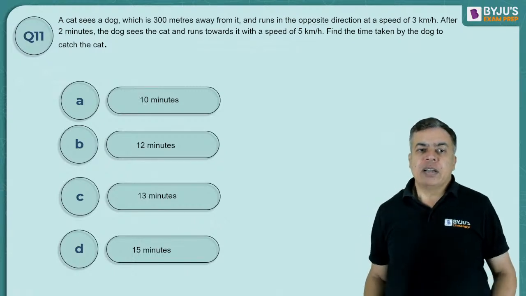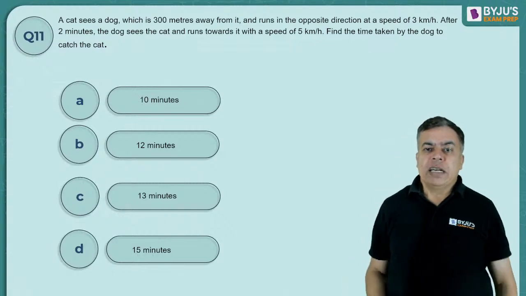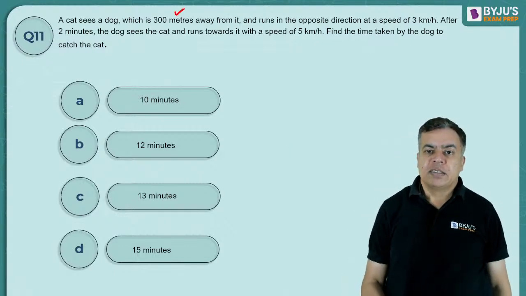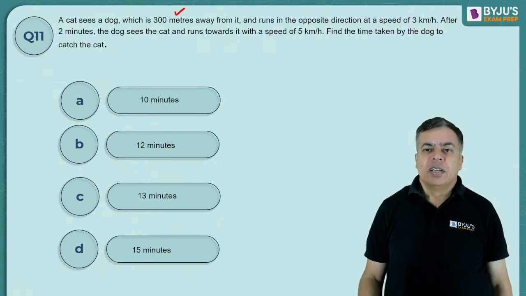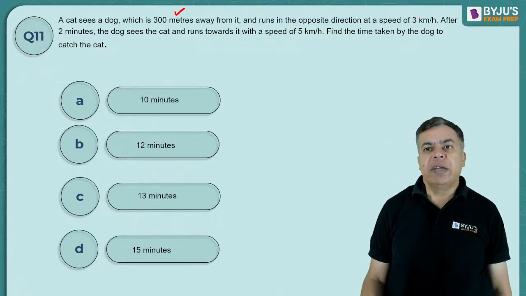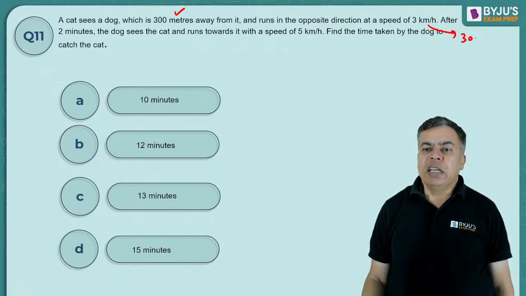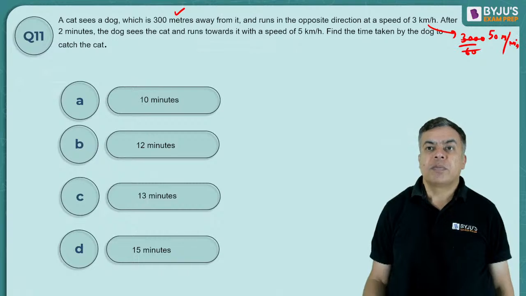Okay, see, the thing is that here the question is in meters and minutes. So can I convert this speed into meters per minute? See, 3 km per hour will become 3000 meters per 60 minutes. So can I say 50 meter per minute? Right? And it is 5 km per hour, so it will be 5000 by 60 meter per minute. I can write 500 by 6 meter per minute.